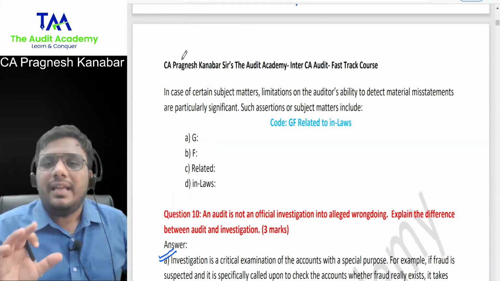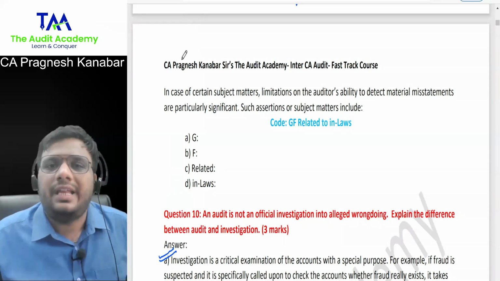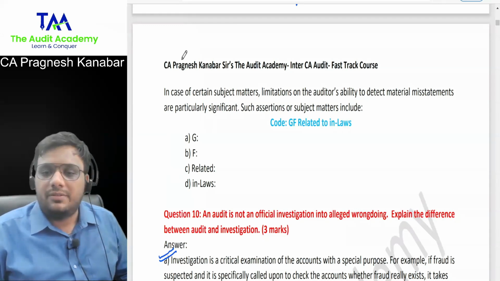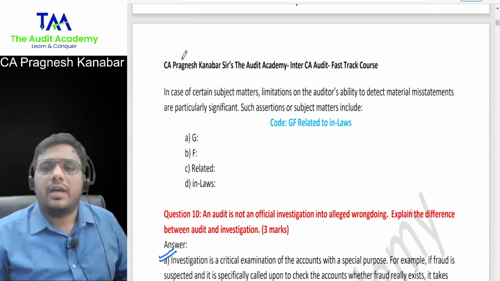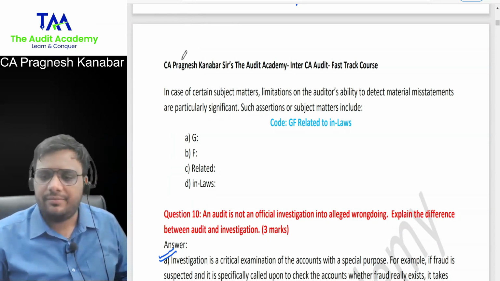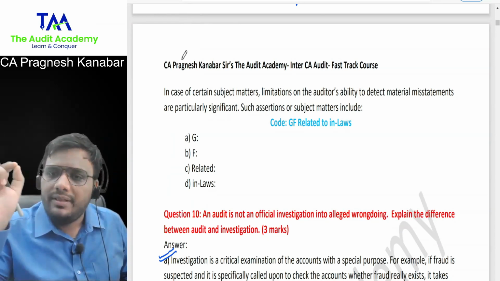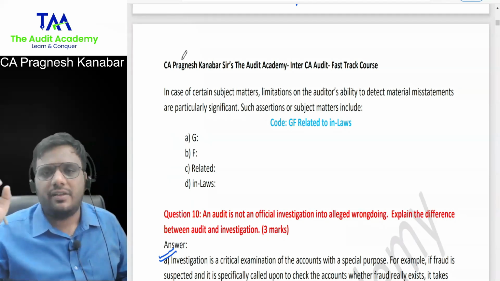So when someone actually violates laws and regulations, they do it so smartly that it is very difficult for the auditor to detect the non-compliance with laws and regulations. Understood this? Yes, sir. Okay. Then I don't know whether you have heard about IL&FS fraud, Satyam Computers, and so on. There are so many frauds in the market, and there is one common thing in all these frauds. Just analyze Satyam Computers, IL&FS, everywhere.